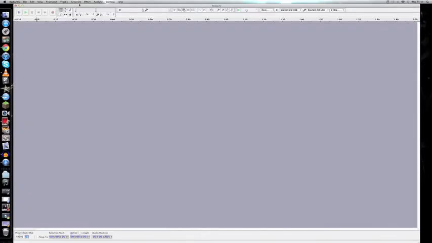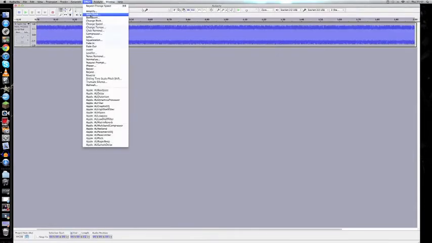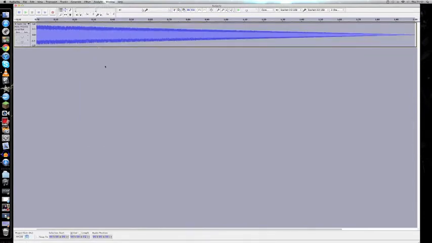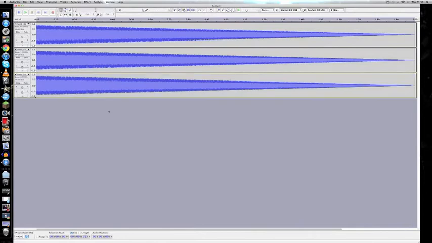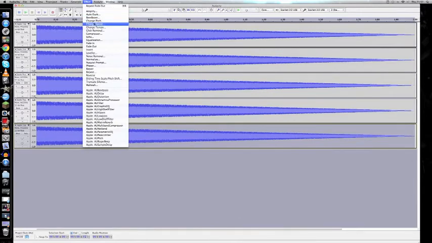First thing you do is open up Audacity and generate some white noise. And then apply the fade out effect like so. Once that is done, you copy the track and paste it as many times as you want. I went 5 times. You select the track and then you choose the change speed option.